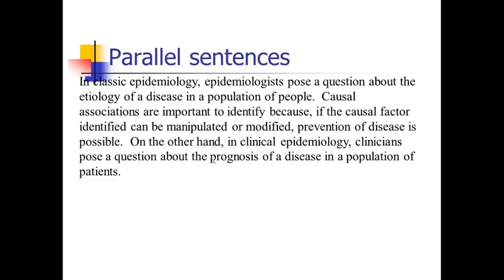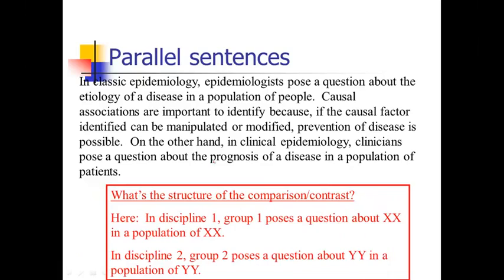This is a really great technique, though they needed to bring it out a little more. Notice the structure: in classic epidemiology, epidemiologists, that's the group, pose a question about etiology in a population of people, a general population. So in discipline 1, group 1 poses a question about etiology in a particular population. Then we get all this intervening stuff, which for now I'm going to ignore. And then we get this transition, on the other hand.